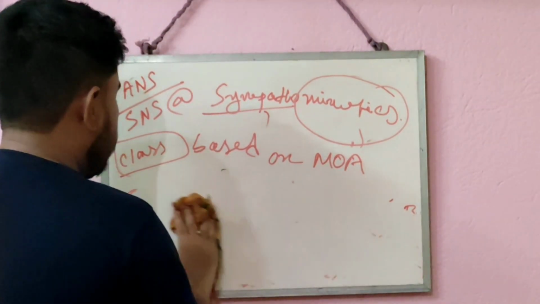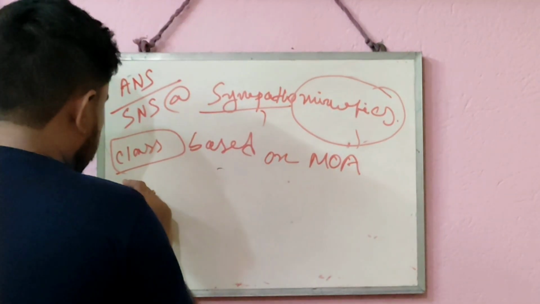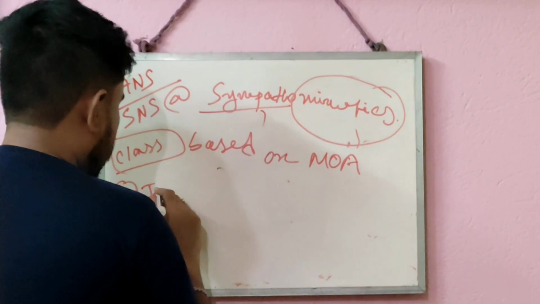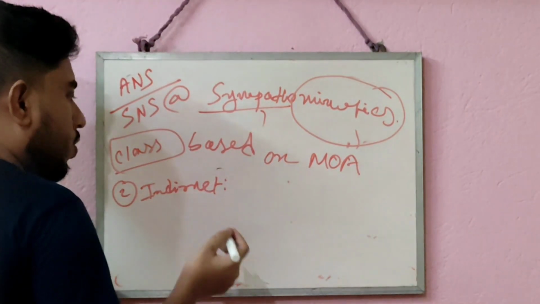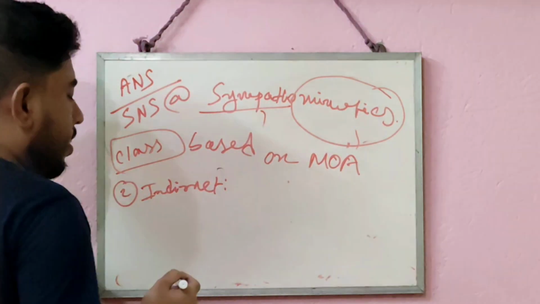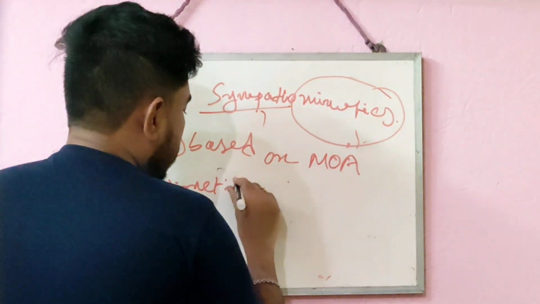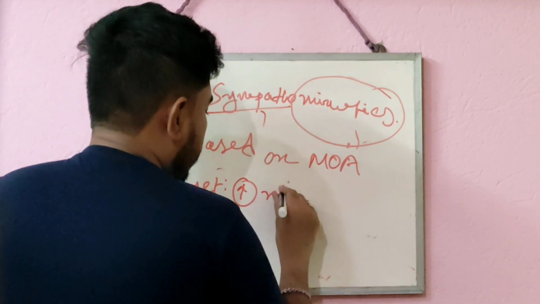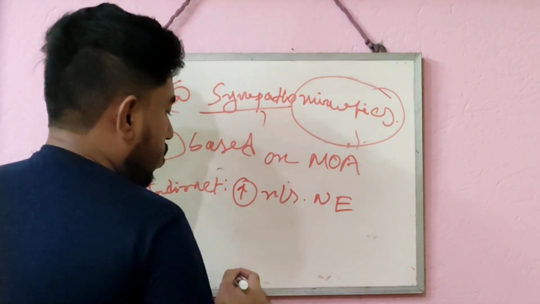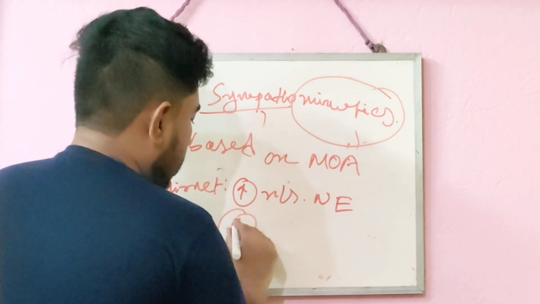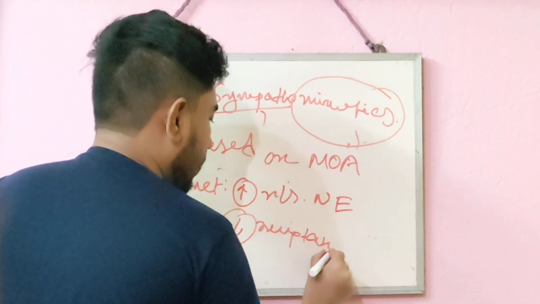The second classification, based on the same mechanism, is class 2, or indirect sympathomimetic drugs. Here the sympathomimetic drugs do not directly bind with different adrenergic receptors. They show their action by increasing the release of norepinephrine or noradrenaline, or by decreasing the reuptake of norepinephrine.